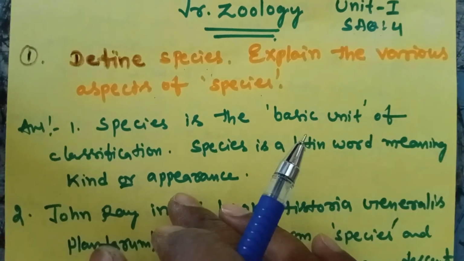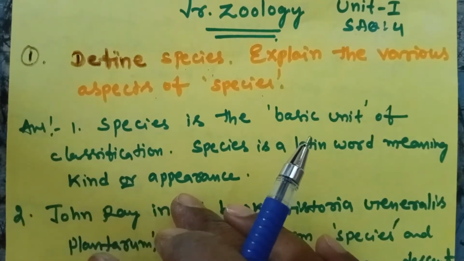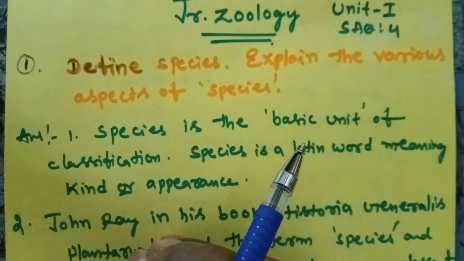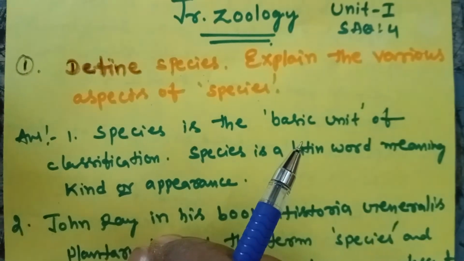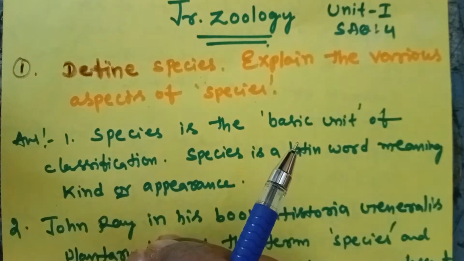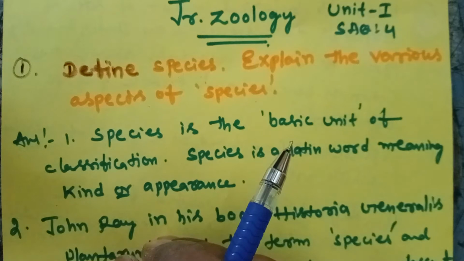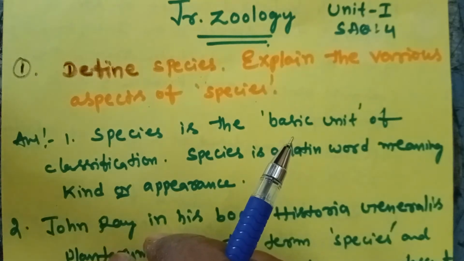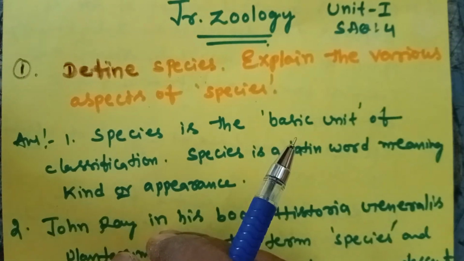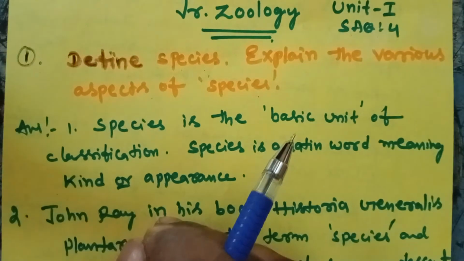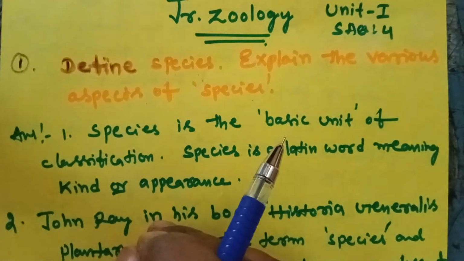There is variation within the same group of animals, one is different from another, but the anatomy and physiological structure are similar. Such a group of animals shows a similar genotype and similar anatomy. These animals interbreed with the same species and produce fertile offspring. This is called a species.